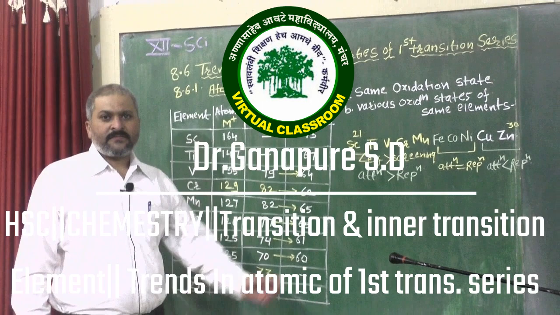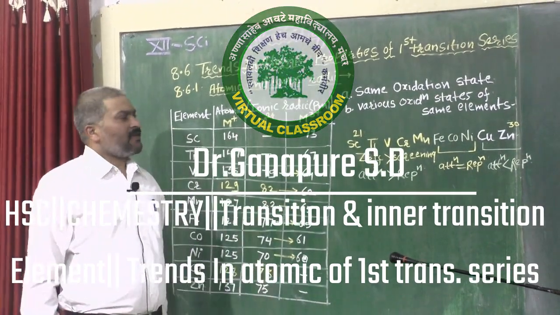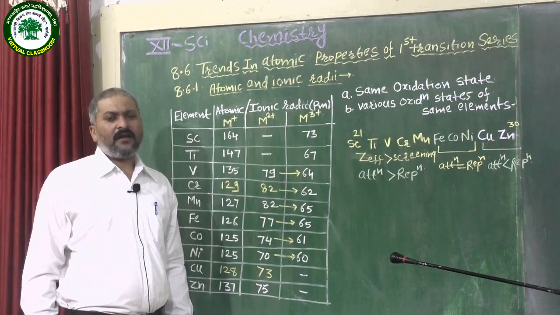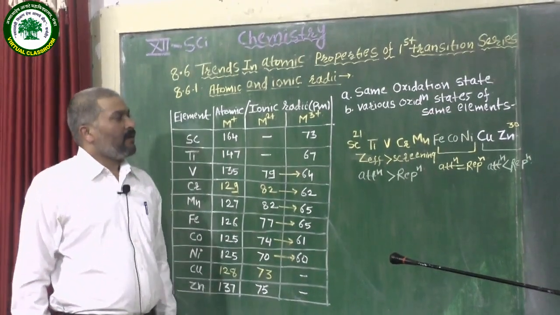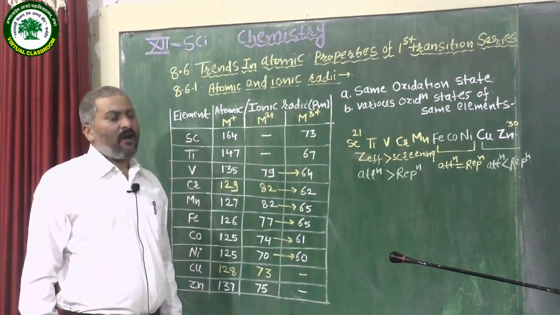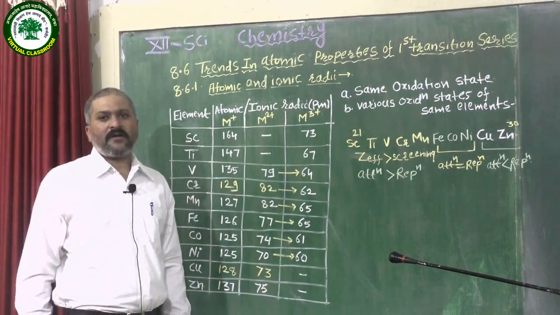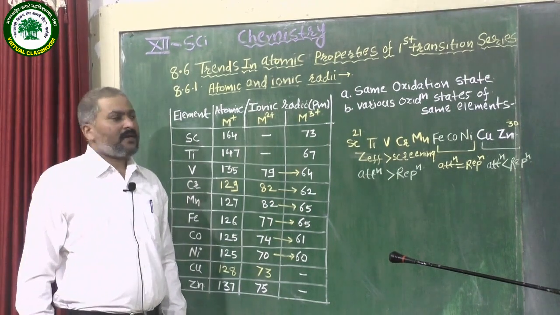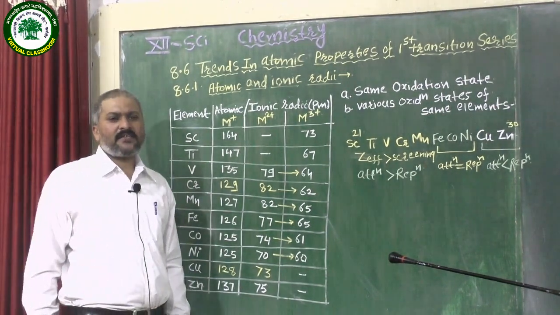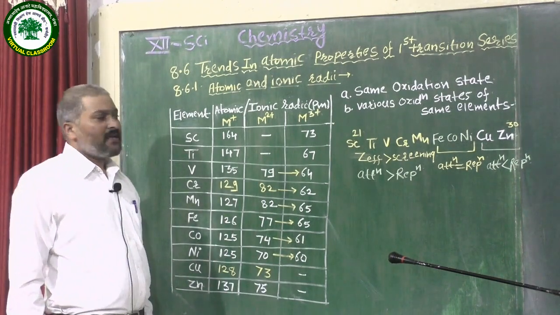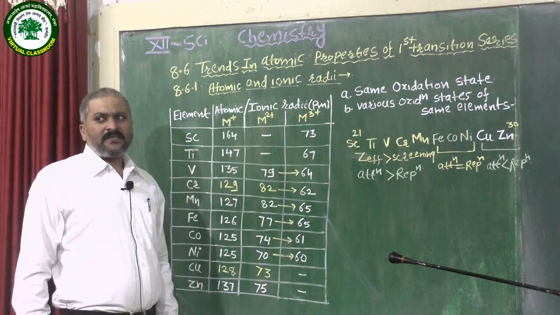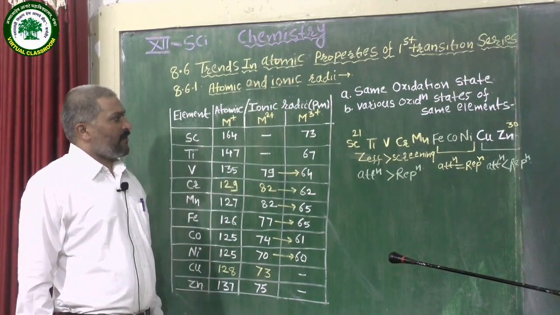Good morning, students. In the last lecture, we saw the introductory part of transition and inner-transition metals. In that lecture, we also saw the general electronic configuration of transition metal elements. And we know that the transition metal elements have 4 series, that are nothing but the 3d series, 4d series, 5d series and 6d series. And all the details of electronic configuration I have also covered in the last lecture.